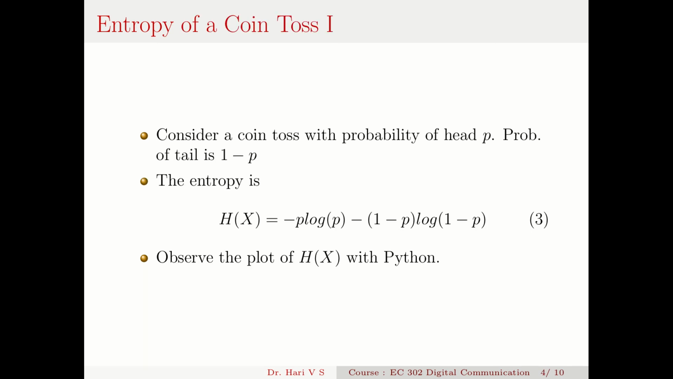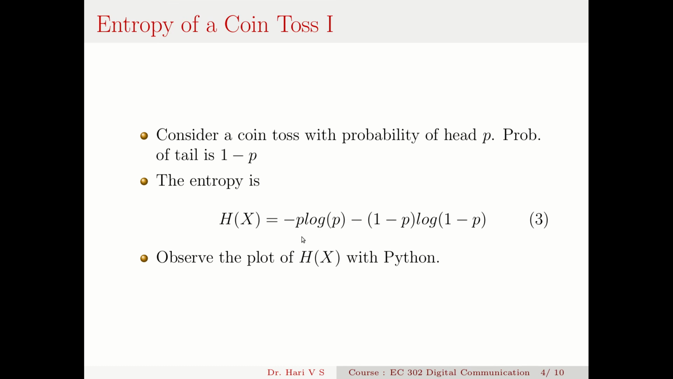If you compute the entropy of, let us consider a coin toss in which the probability of head is p and the probability of tail is naturally 1 minus p. So I have two outcomes there, and we have to take these outcomes separately and sum them up. This is a discrete kind of random variable, so the entropy H(X) is minus sigma p_i log p_i. So it becomes minus p log p minus (1 minus p) log (1 minus p).